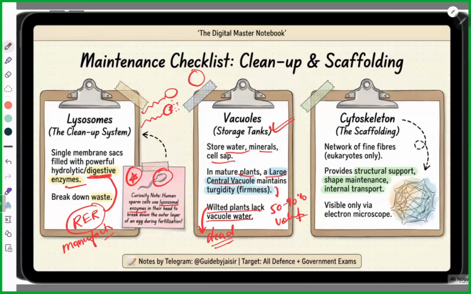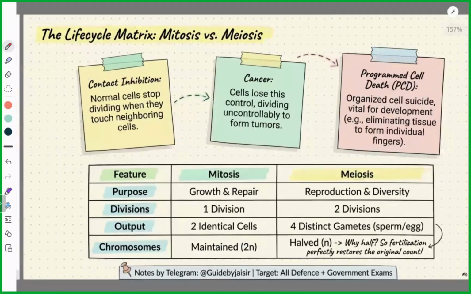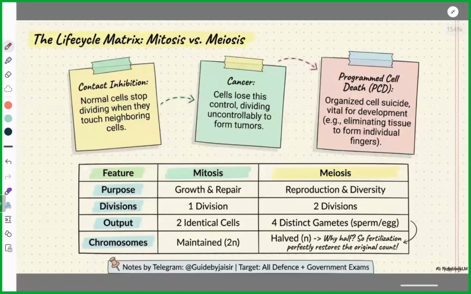Then there is a term that is called cytoskeleton. Now, what is it? It is present in eukaryotes only. It is a network of fine fibers. What is the role of it? Structural support, shape maintenance, and internal transport. Visible only via electron microscope. The new NCERT introduced this term to class 9 students. Just keep focusing on these words. We'll have a PYQ, I'm telling you. Then you will realize how relevant what we have covered is.